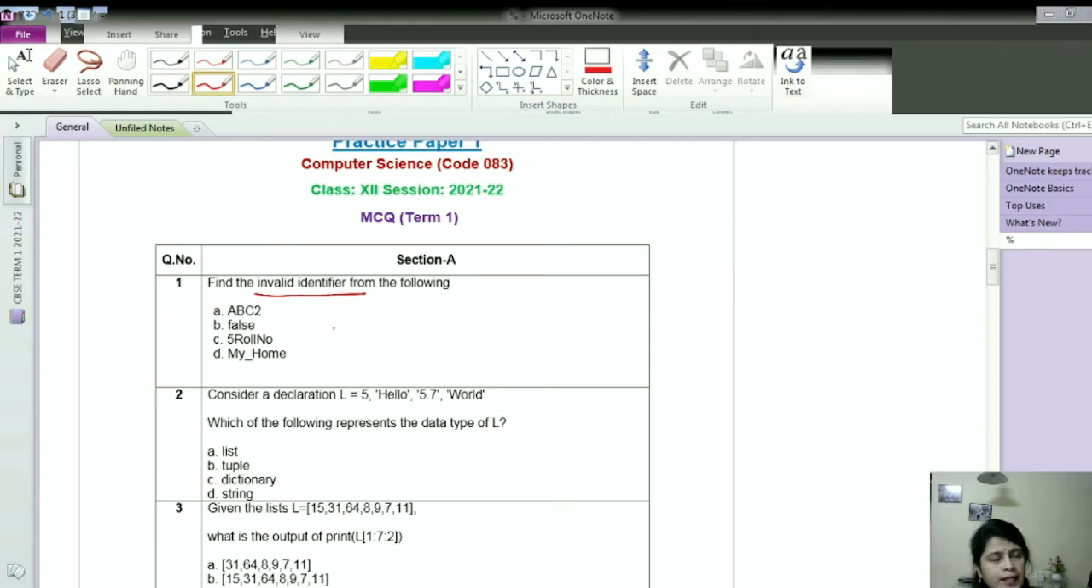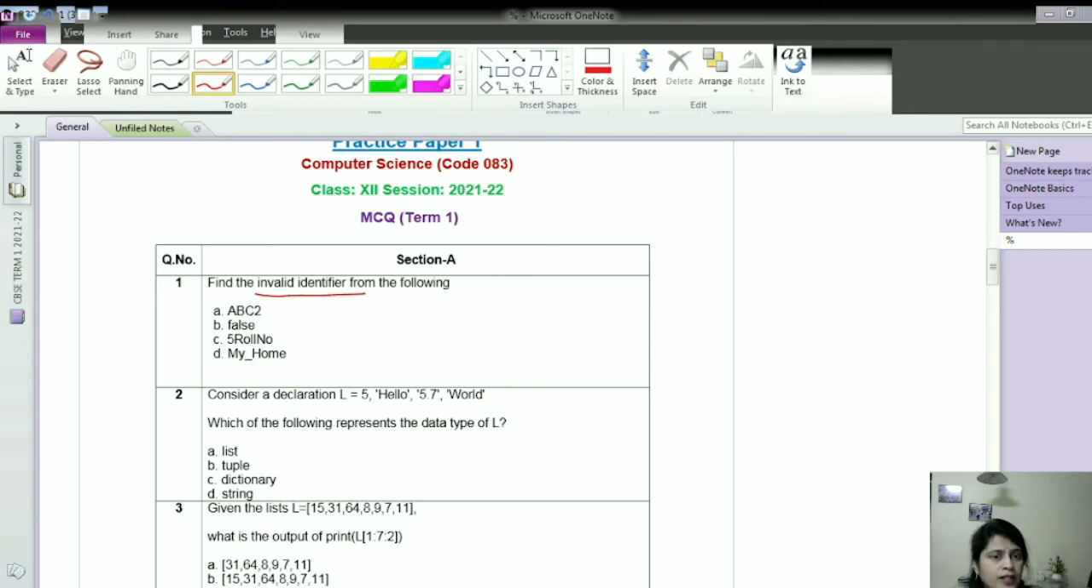The rules are: the first character can be a letter or an underscore, that can be followed by a digit. The first character cannot be a digit. You cannot use any Python keyword as the name of an identifier. Then you cannot use any special character except underscore. Then you cannot have any blank space in the name of an identifier. So keeping all these rules in mind, we can choose the correct option.